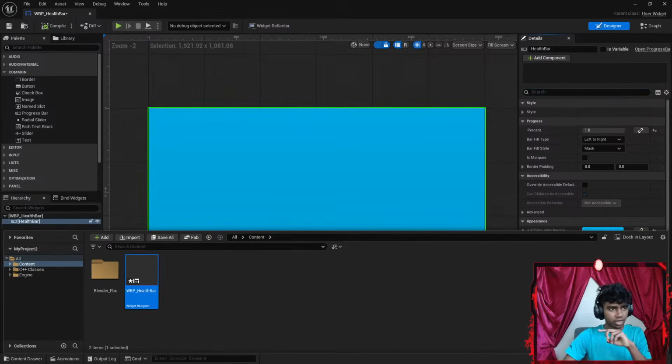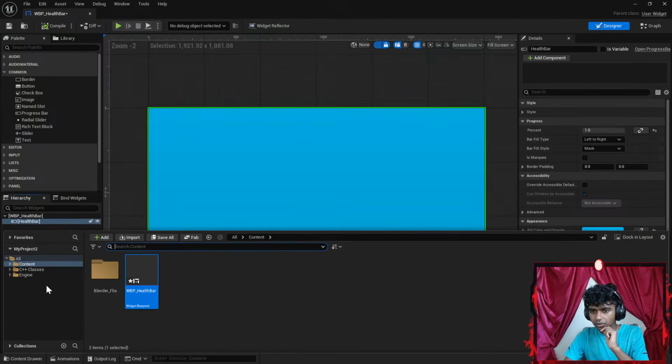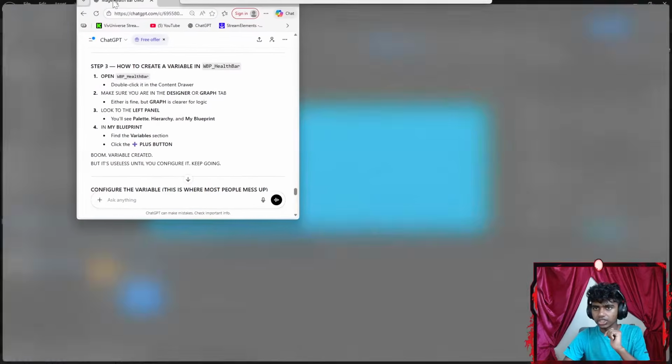Excuse me, guys. So it says make sure I'm in designer or graph. I'm in graph. Either is fine, clear logic. Look at the top left panel. Okay, I see palette, I see hierarchy. I see bind widgets instead of my blueprint. In my blueprint, find variables. Okay, this is WBP.